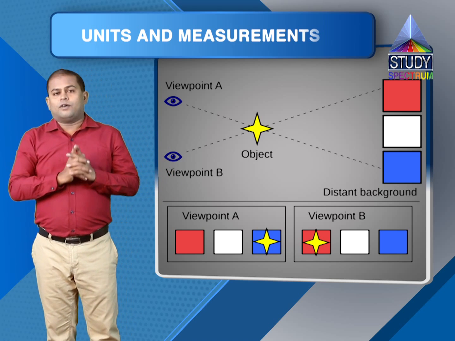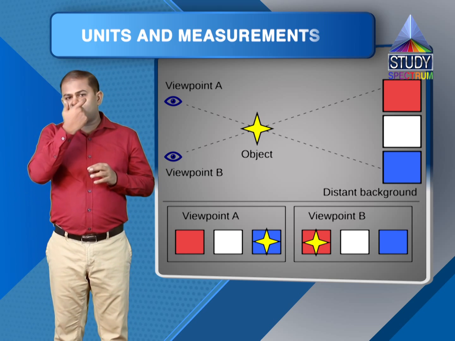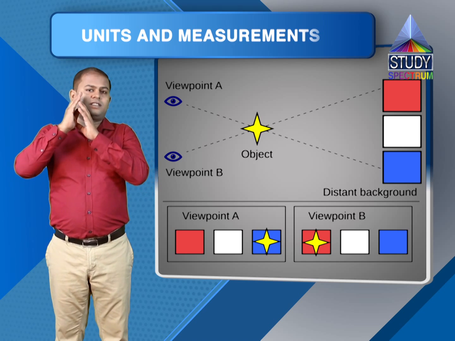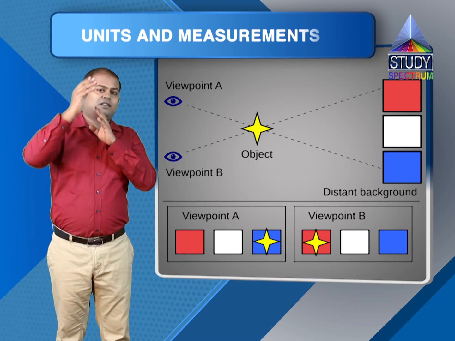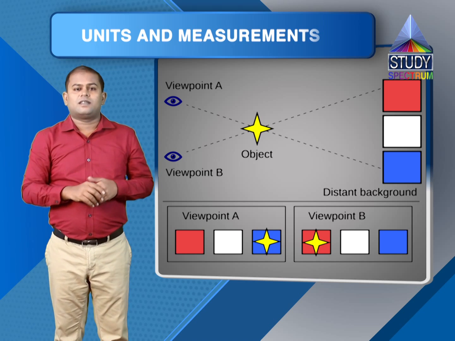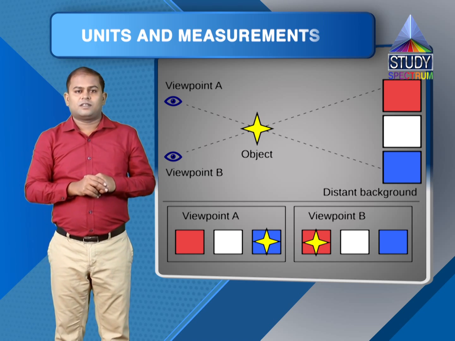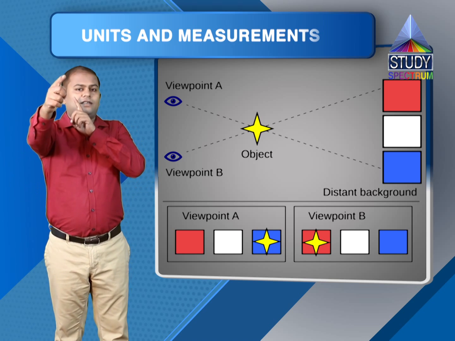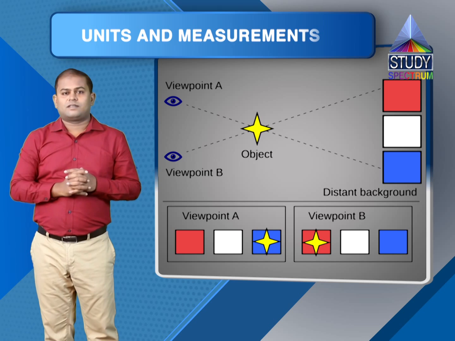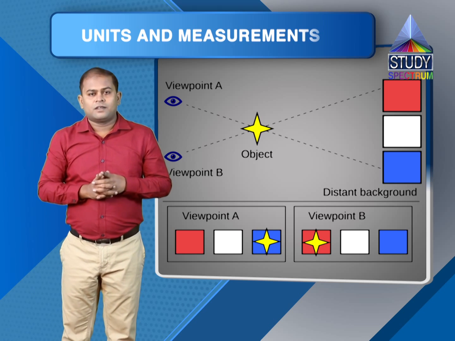Now, since the distance between my eyes is very small as compared to the distance of the object, I can assume this to be an arc of radius r and angular measure theta in radians.